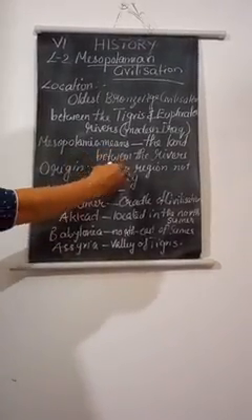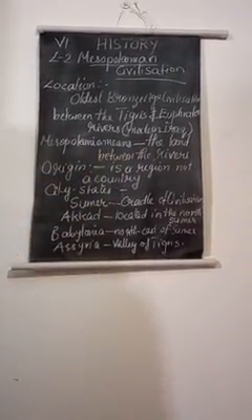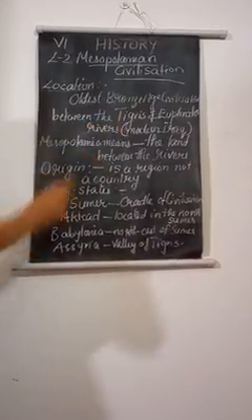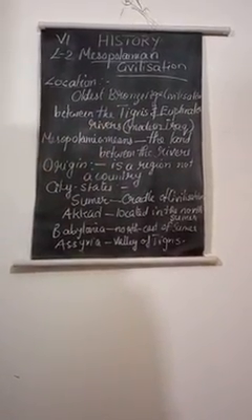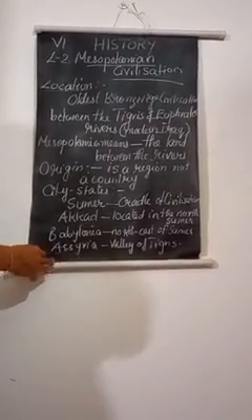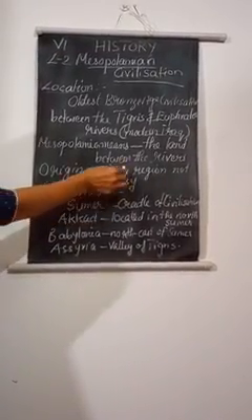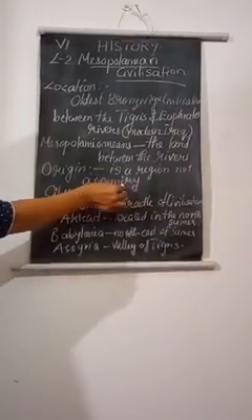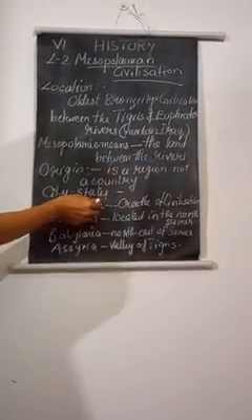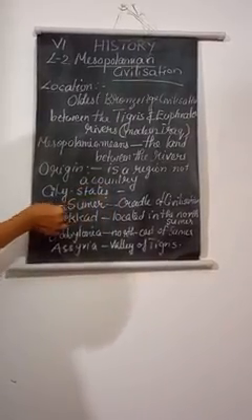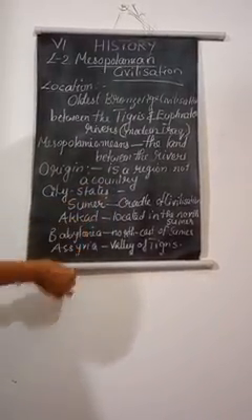Mesopotamia is a region, not a country. It refers to the area between the Euphrates and Tigris rivers, in modern Iraq, as we already studied. It formed the whole surrounding boundary within which was a number of city-states. Just remember, it's not a country, only a region. But inside this region, different city-states were there. Four important city-states are there. One by one, we want to study.